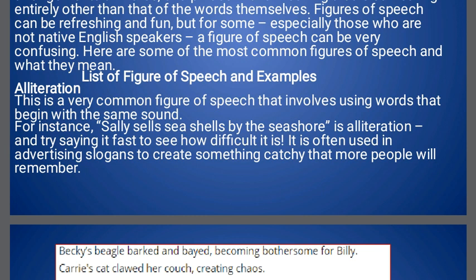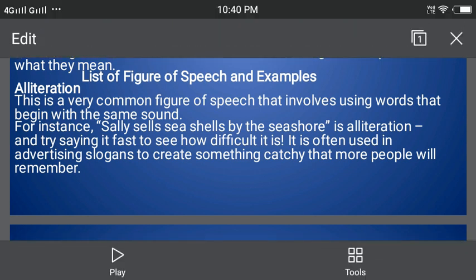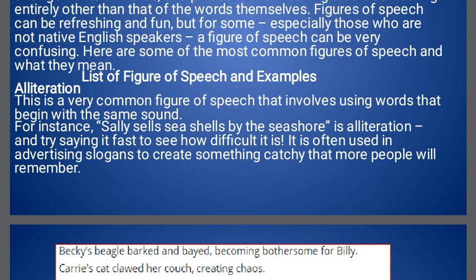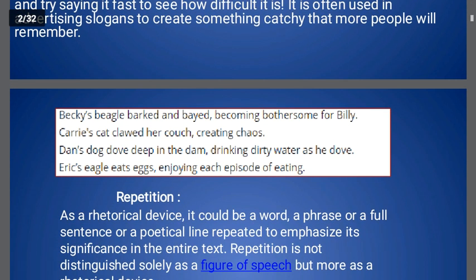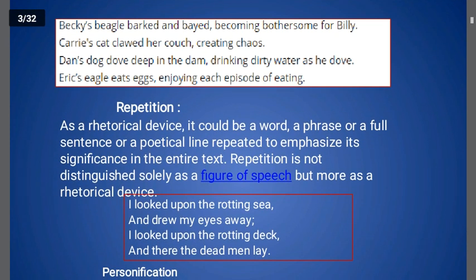So when you get a particular line, what you have to see? You have to see the sound. So you have to utter those words, pronounce them and see whether the sounds are repeated. If any sound is repeated in a particular line, it is called alliteration. So in the given line you can see the sound S, don't say S. When you say S, it is alphabet. The sounds S and Sh are repeated. It is called alliteration. More examples you can see on the screen.